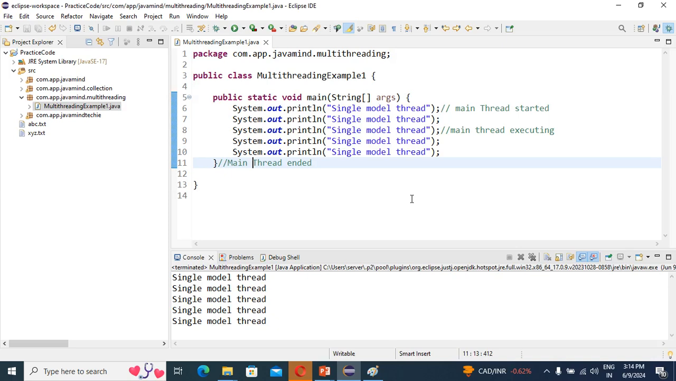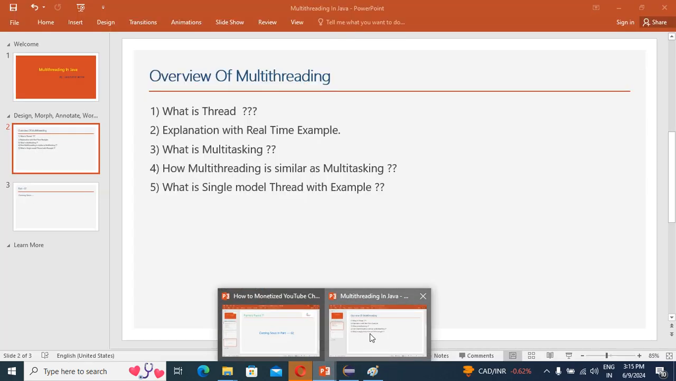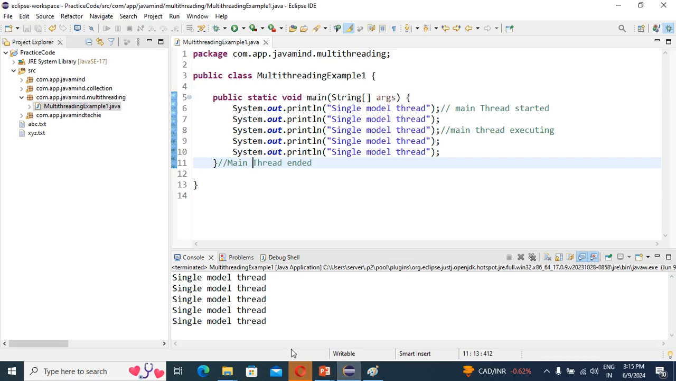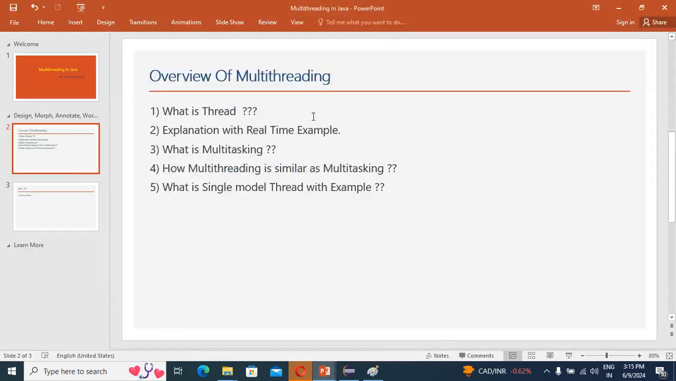So guys, as of now, this is the complete overview of multi-threading. What is a thread, what is multitasking, an example, and how multitasking is similar to multi-threading. All the points I have mentioned here, I have already discussed. Now what is the single thread model, with an example, I have shown you this as well. Great. So with that, all our points are covered.